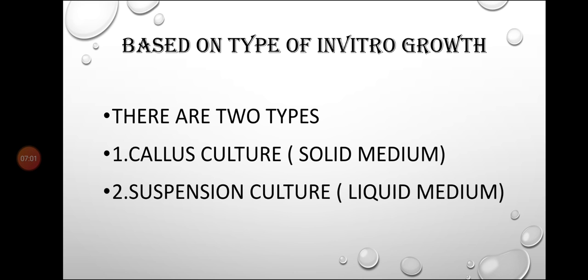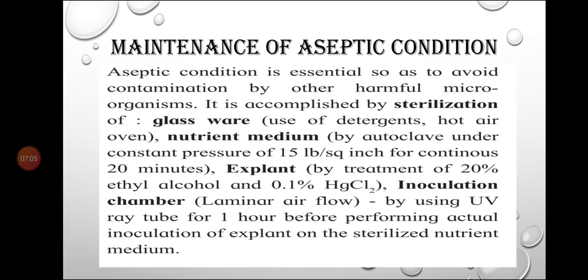Aseptic condition is essential to avoid contamination by harmful microorganisms. When I say aseptic condition, it is very much necessary because there are many harmful organisms that can attack us. So it is essential to avoid contamination by harmful organisms. How can it be done? It can be accomplished by sterilization of glassware. How can sterilization of glassware be done?